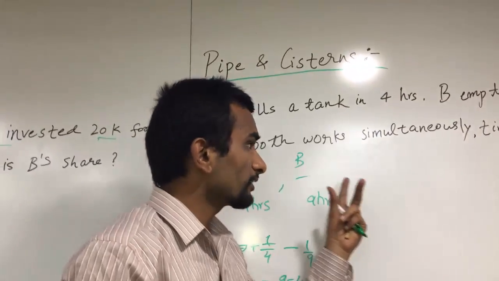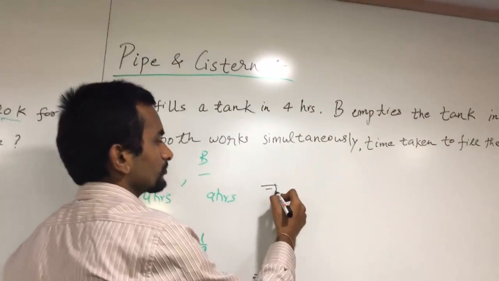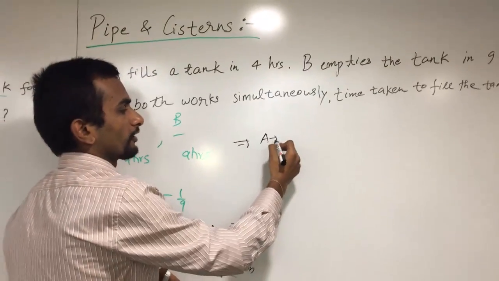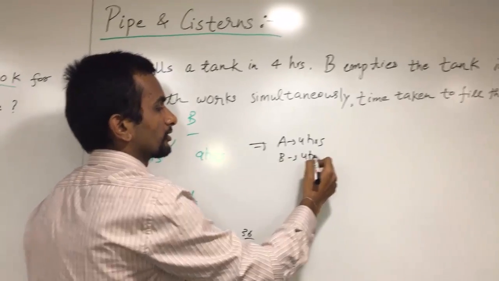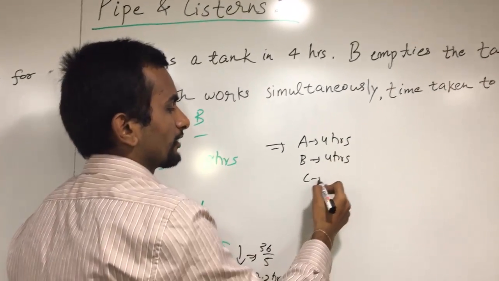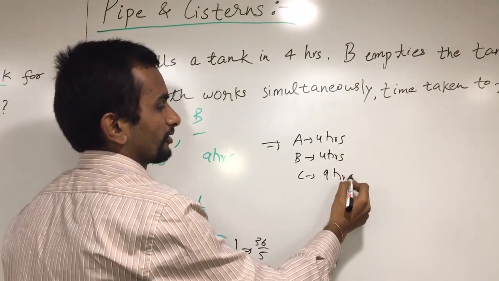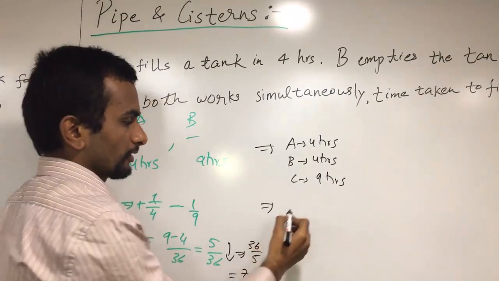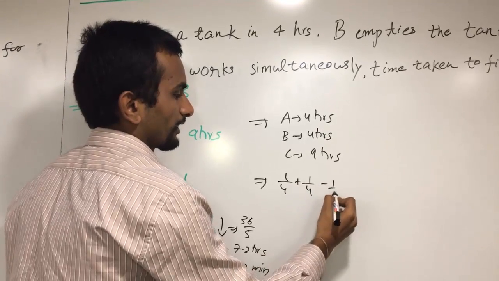Here the case is 2 pipes. If 3 pipes are acting, let us check. Pipe A takes 4 hours to fill, pipe B also takes 4 hours, and pipe C empties the tank in 9 hours. So the sum becomes 1 by 4 plus 1 by 4 minus 1 by 9.